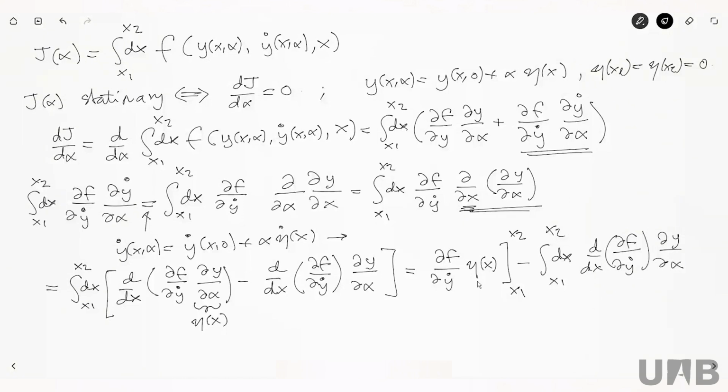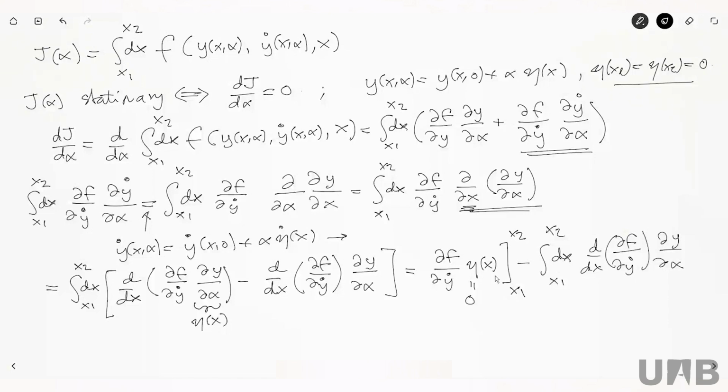But what the boundary conditions tell me is that this term here, both at x1 and x2, vanishes because the function eta of x vanishes at x1 and x2. So this term is actually not there.